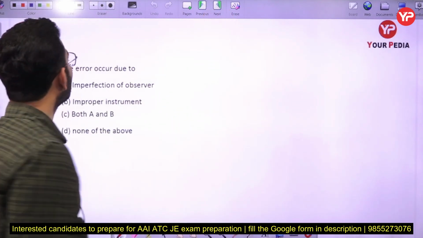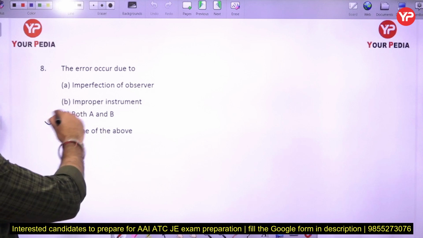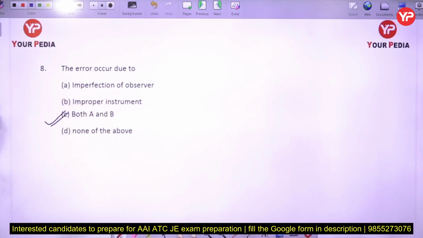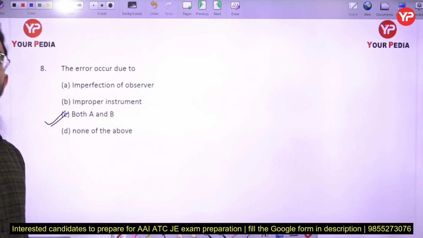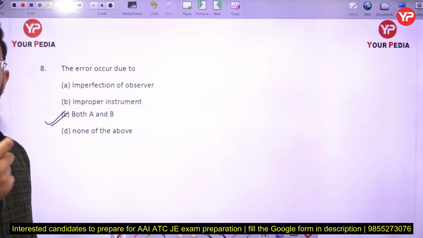Now the next part: the error occurred due to the imperfection of the observer, improper instrument. So that's a very simple case. You can see error can occur due to the imperfection of the observer here. That is why the skill of the observer is very necessary. Second, improper instrument: if the instrument is not properly calibrated, in that case you are going to see a very large value of the error here.